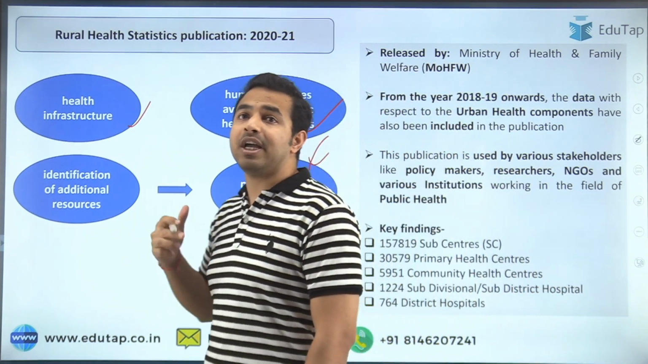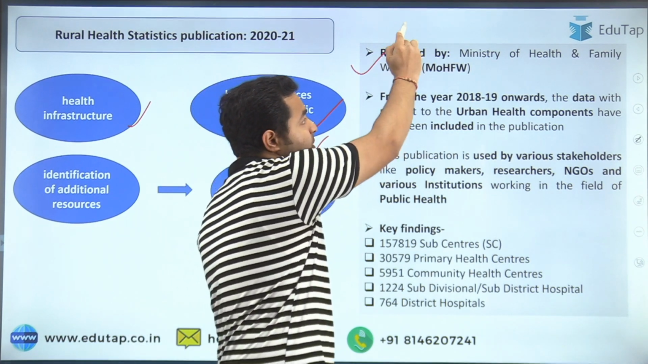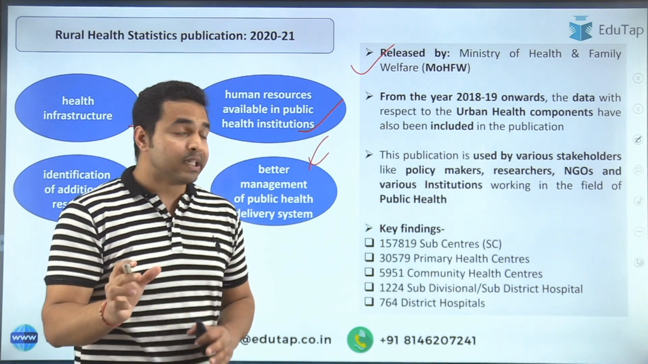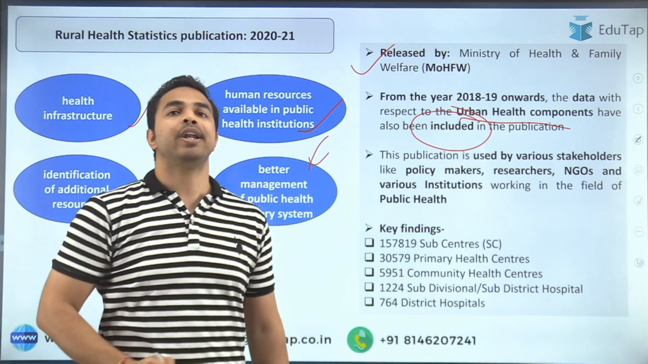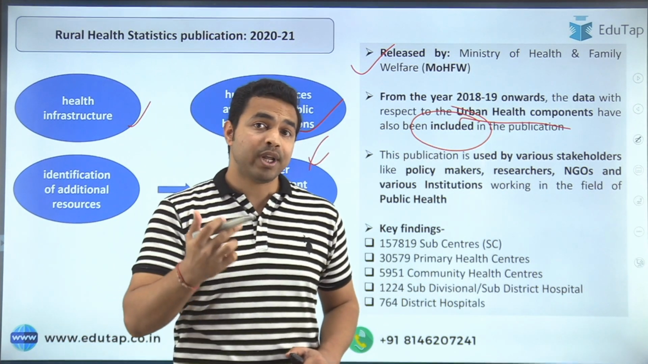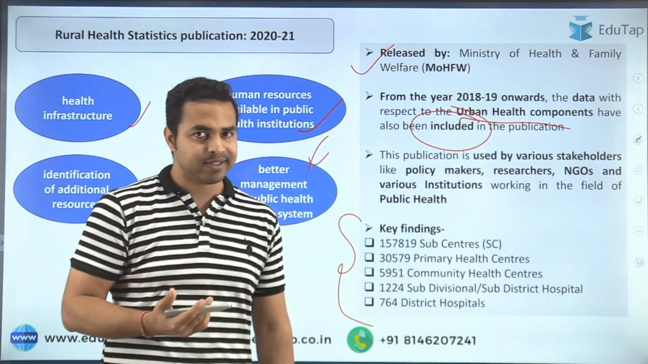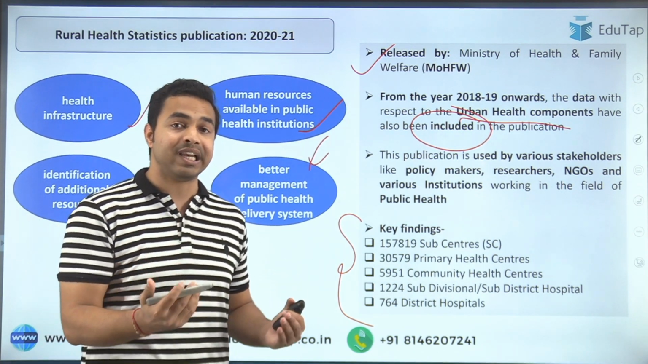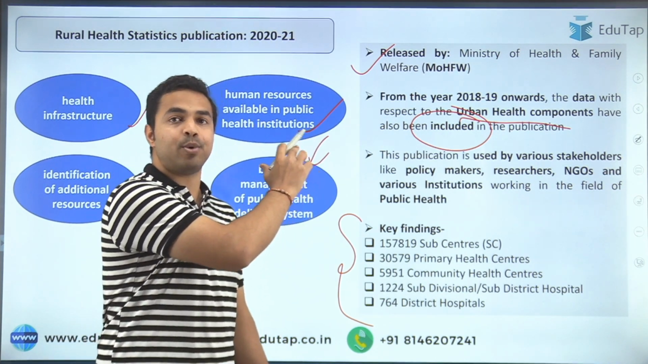So when we talk about the important points about this report, as I've already told you, it was released by the Ministry of Health and Family Welfare. From the year 2018-2019 onwards, the data with respect to the urban health components have also been included in this publication. Now when we talk about the key findings from this report, here you can see that it tells us about the sub-centers, primary health centers, community health centers, sub-divisional, sub-district hospitals and district hospitals which are operational across our country. So these are the key findings, and who has released this report has also been mentioned here.